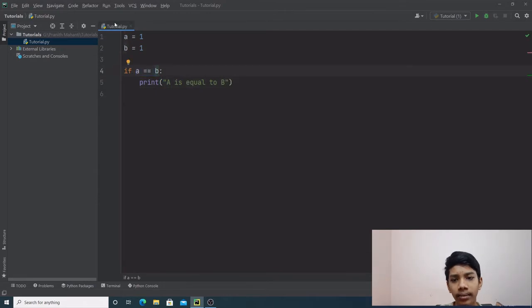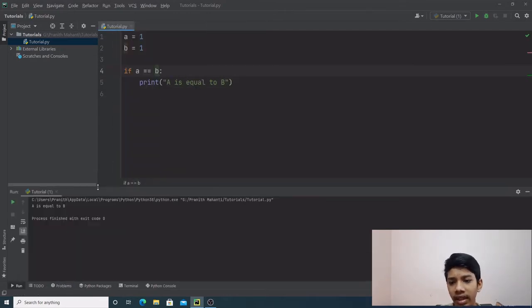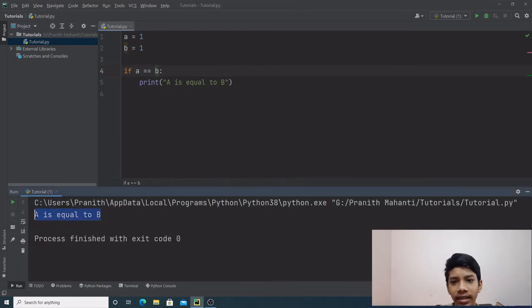Now if we run the program, we can see a is equal to b. That's because the condition is true, which is a is equal to b. And while writing the equal to, we specify two equal to signs and not only one, because one is used for assigning a new variable.